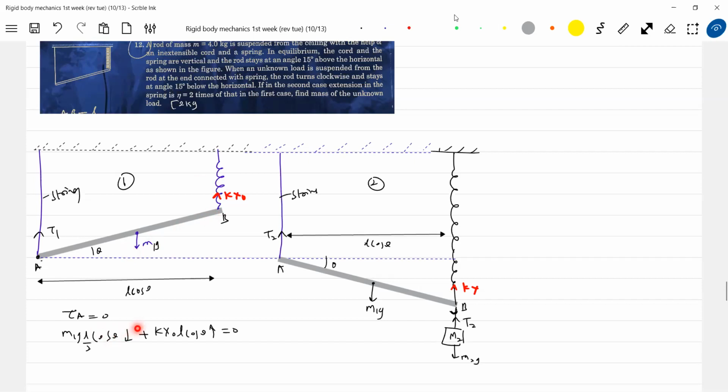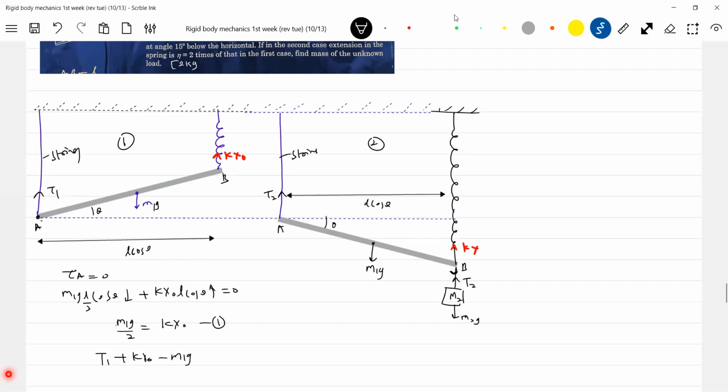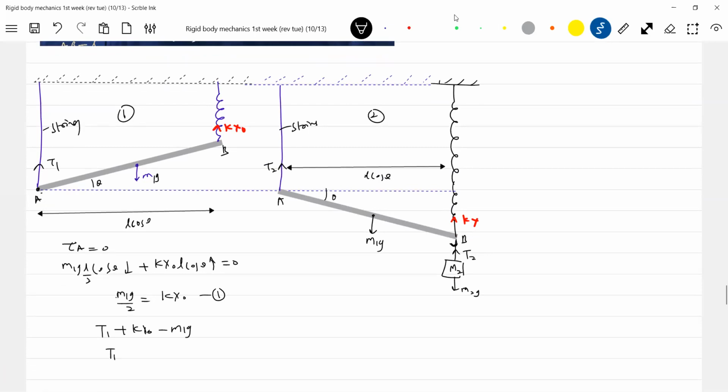Due to this, k x naught times L cos theta will be anti-clockwise. I think okay, this equation: m1g, this is L by 2 cos theta. So m1g L by 2 cos theta. L cos theta into k x naught will be anti-clockwise. Get the directions of torque. It's over. This is for equilibrium. So from this, what we can write is m1g by 2 equal to k x naught. Write equation 1. For vertical equilibrium, T1 plus k x naught minus m1g equal to 0.